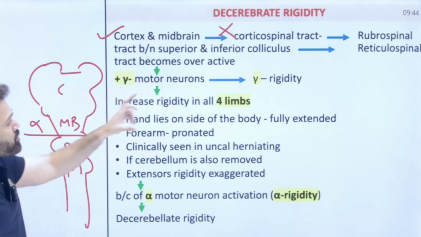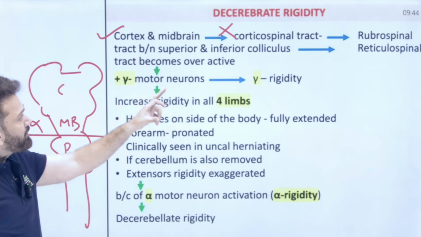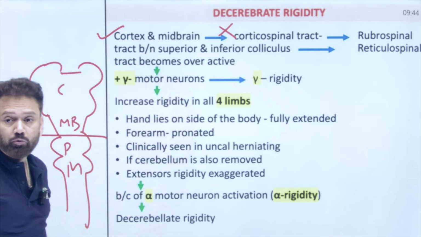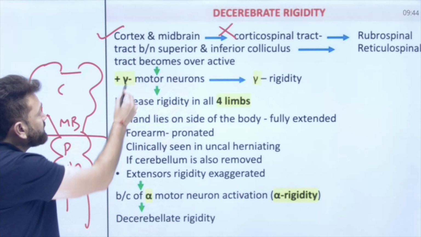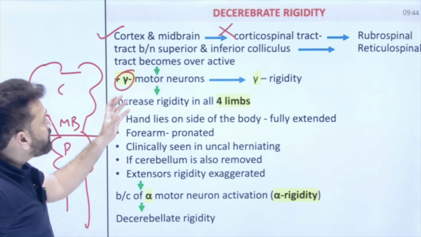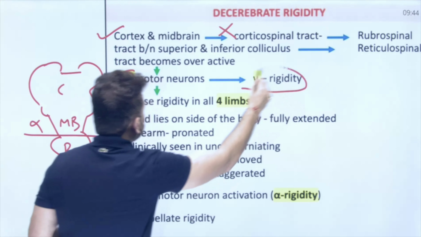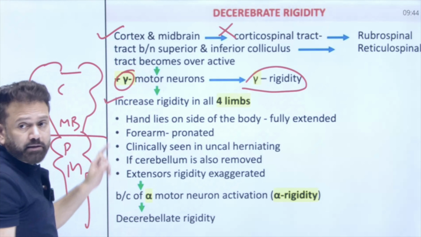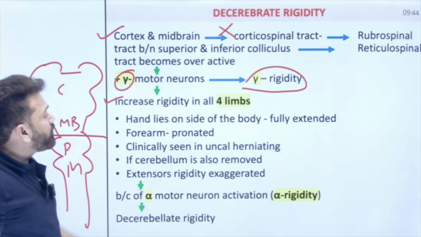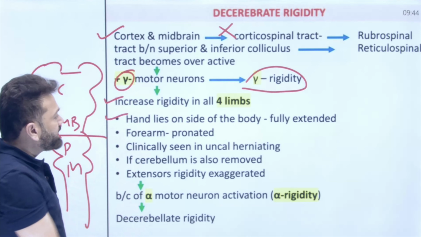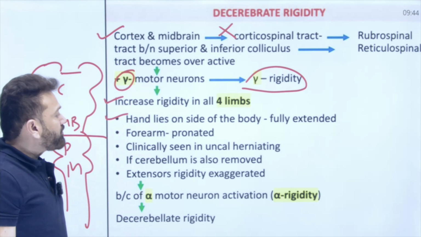So rubrospinal tract will not be working fine, reticulospinal tract becomes overactive. And that will cause more and more gamma motor neuron discharge. This will cause gamma rigidity. So it will increase rigidity in all the four limbs. All the four limbs will be rigid. Hand will be lying on the side of the body fully extended.